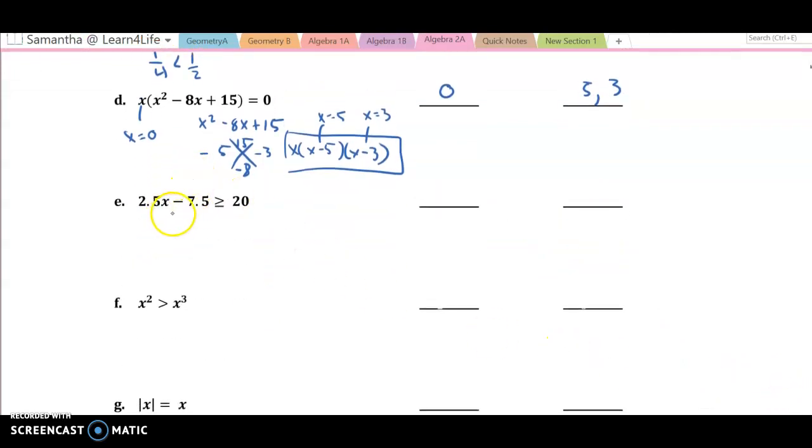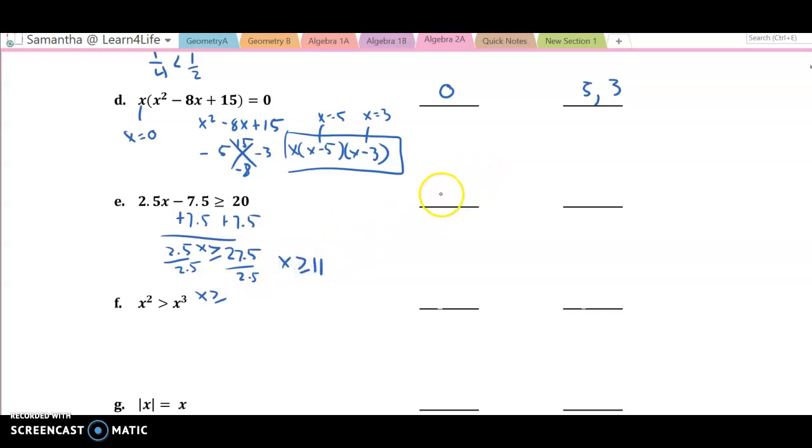Alright, 2.5 times x minus 7.5 is greater than or equal to 20. Well, let's just solve for x. Plus 7.5, plus 7.5. 2.5x is greater than or equal to 27.5. And then divide by 2.5. X is greater than or equal to 27.5 divided by 2.5, which is 11. X is greater than or equal to 11.